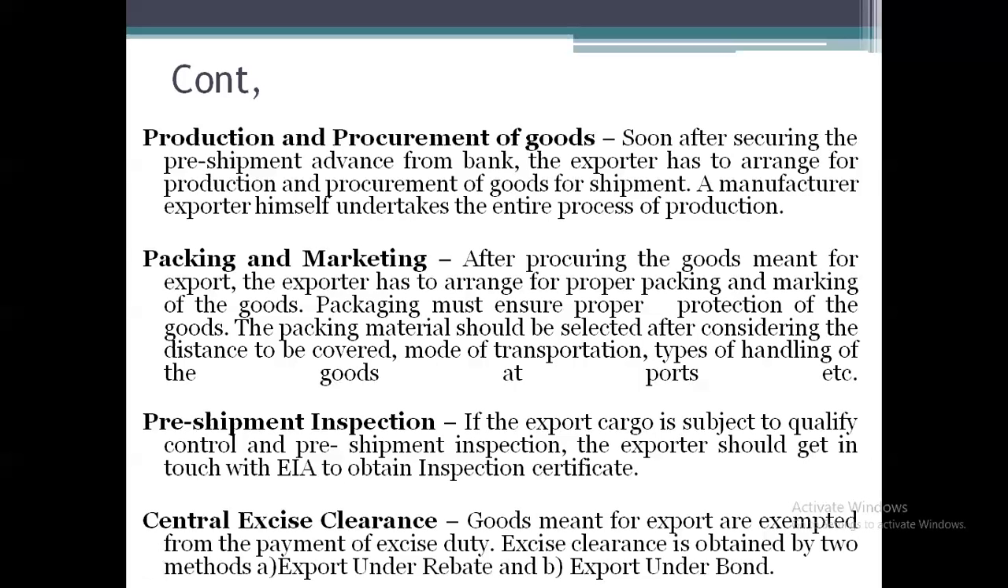Next, pre-shipment inspection. If the export cargo is subjected to quality control and pre-shipment inspection, the exporter should get in touch with the EIA, that is, the authority, to obtain the inspection certificate. Means if there is any product they are going to export and there is a restriction for the export of such products, then they need to get the inspection certificate from the authority called EIA. That is called pre-shipment inspection. Next, central excise clearance. Means they need to get the clearance from the customs authority to do the export to the other country.